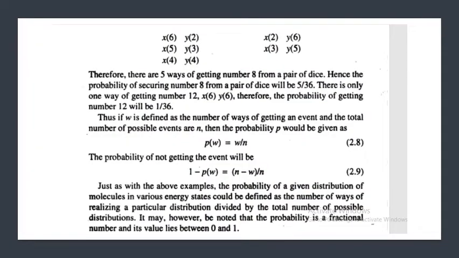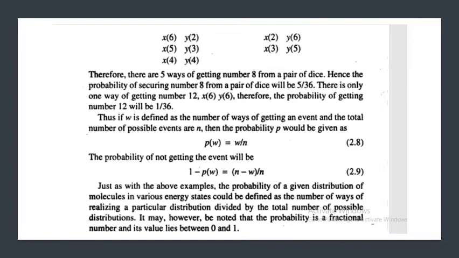If the dice are rolled, what is the probability of getting a number 8? The possible ways of getting a number 8 are: when dice 1 turns up 6, then dice 2 turns up 2. When dice 1 turns up 5 and dice 2 turns up 3.